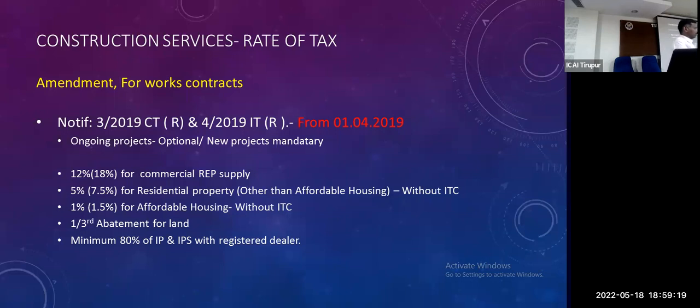Okay, one more question. I have constructed a complex: ground floor, first, second, third. Ground floor is for a dealer, for selling. For example, I have a commercial residential property, so I charged 18% minus one-third of land. The balance I have to tax promptly. Come to the first floor: can I be eligible for one-third land?